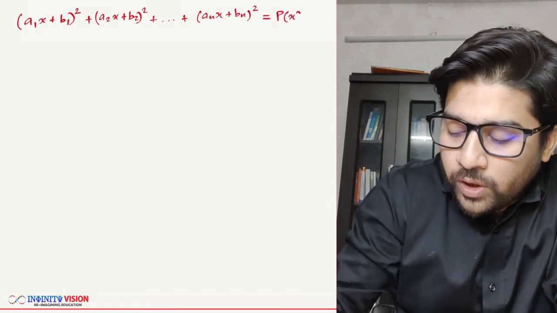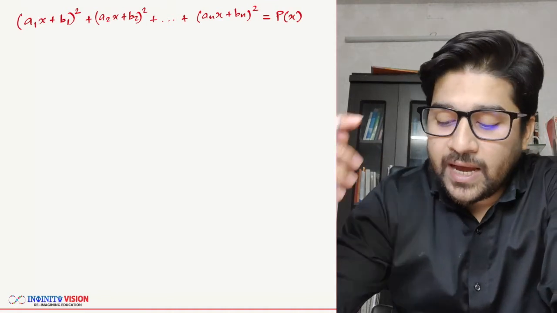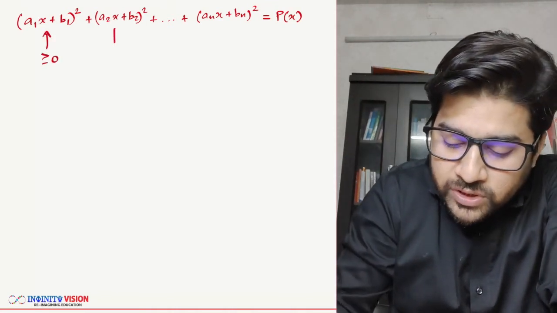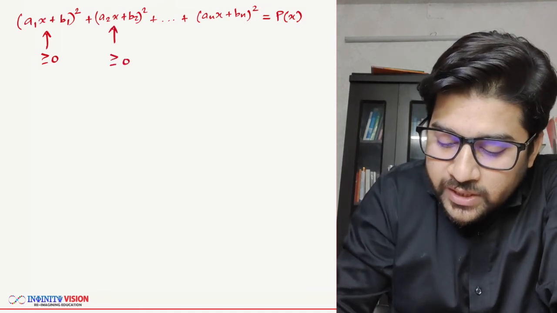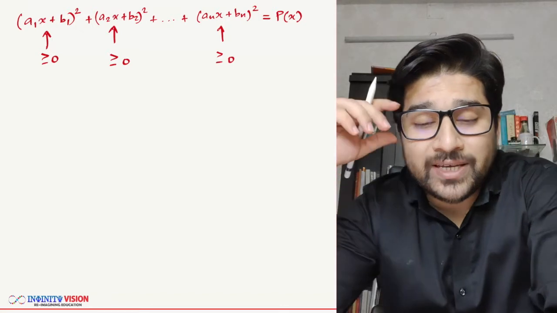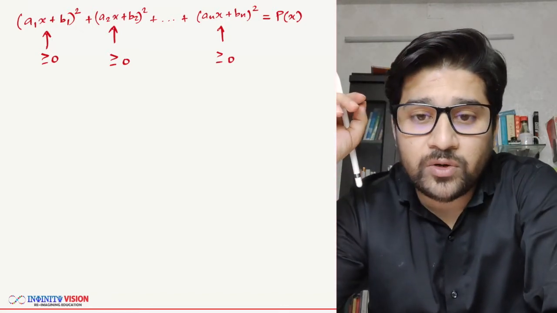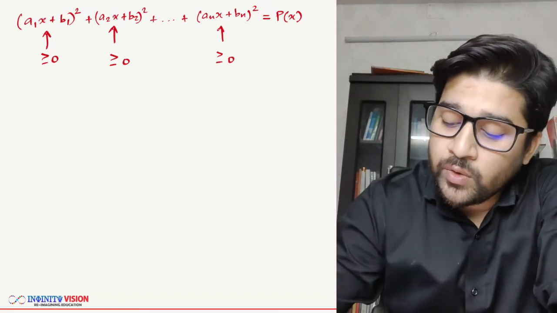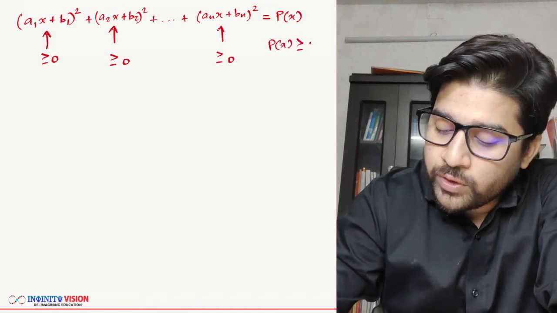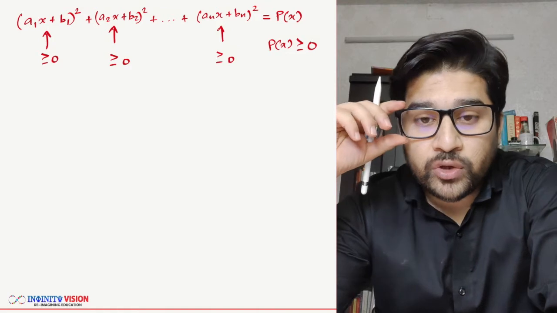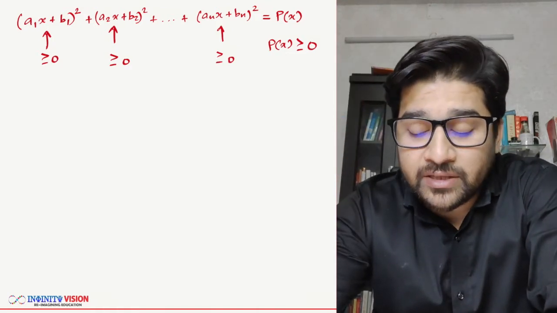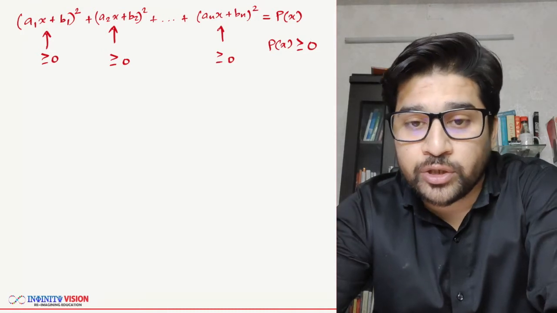this is going to be a 2-degree polynomial, and we know that this first quadratic will always be greater than or equal to 0, the second one will also be greater than or equal to 0, the last one will also be greater than or equal to 0, and each quadratic expression would be greater than or equal to 0 because they are perfect squares, which itself says that the whole polynomial p(x) would be greater than or equal to 0. So equality happens at 0. So what should be the condition when each quadratic expression should become 0?